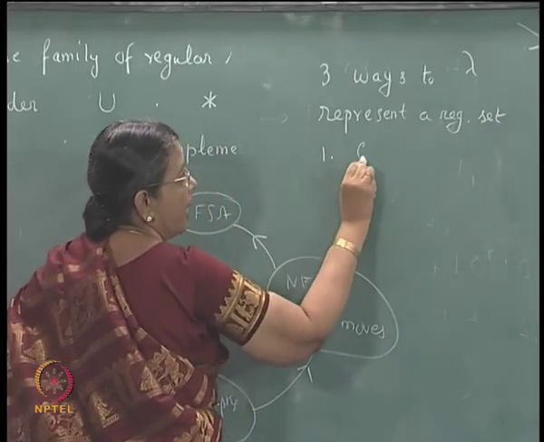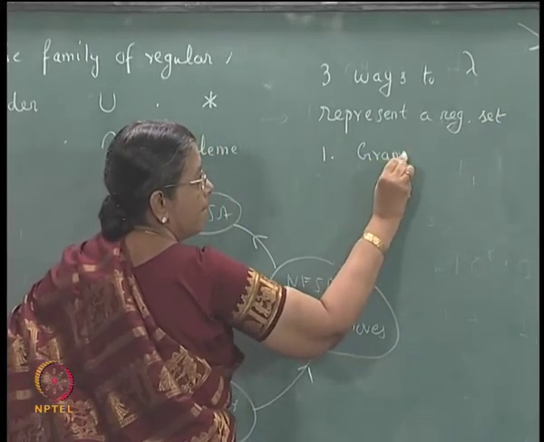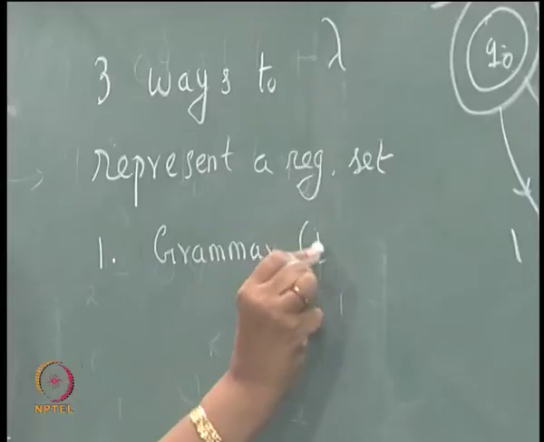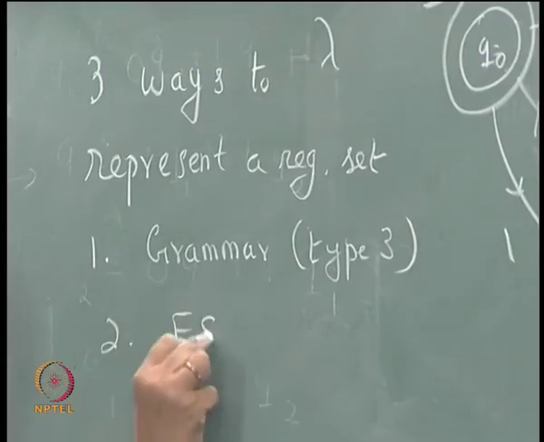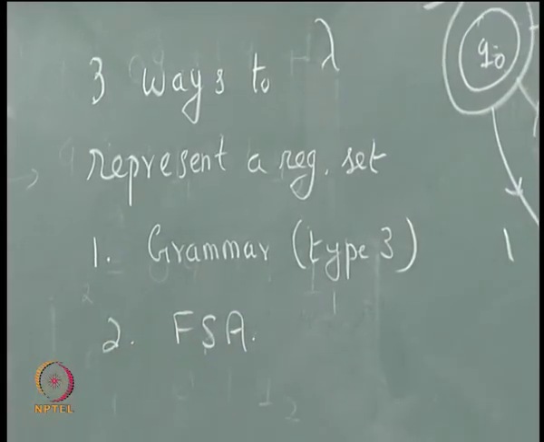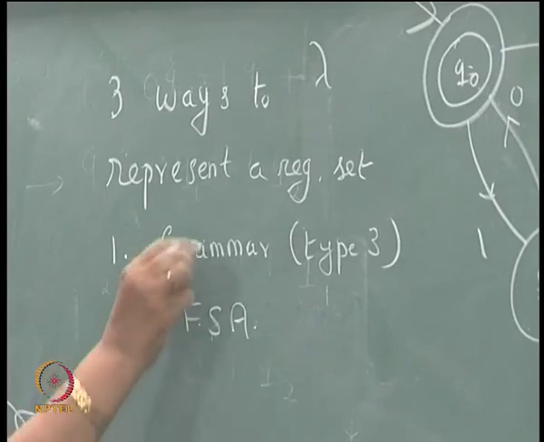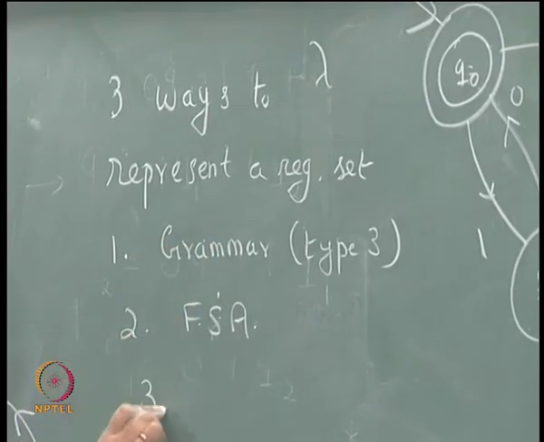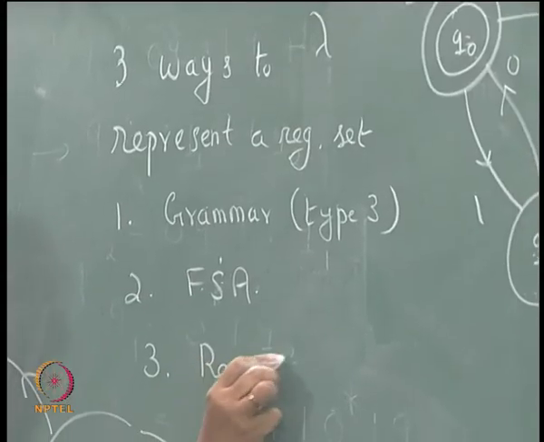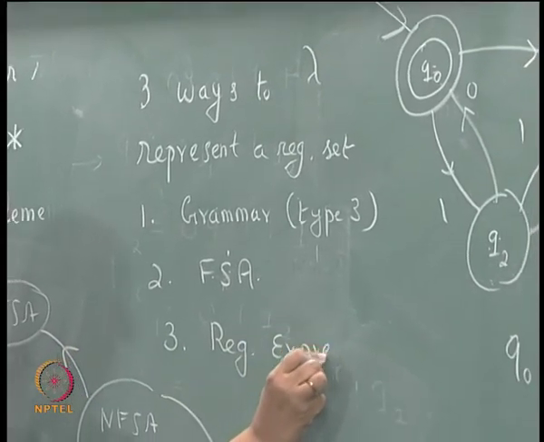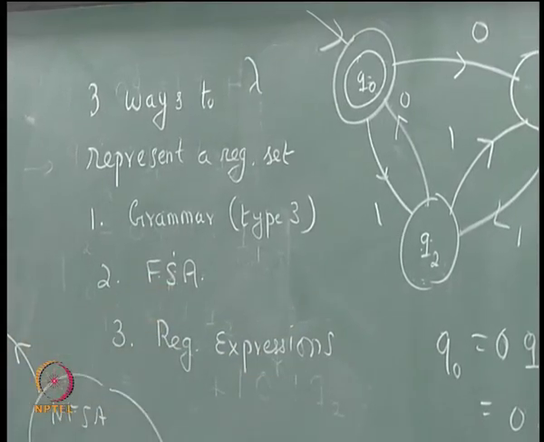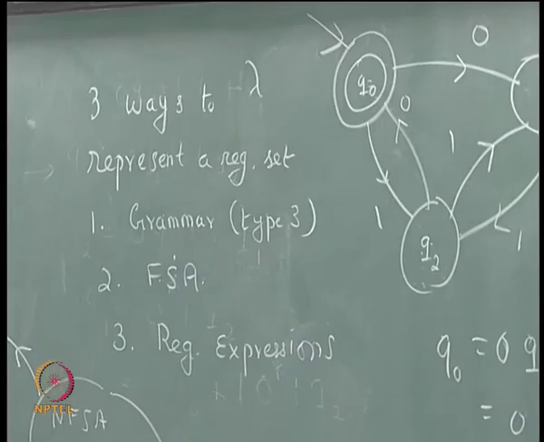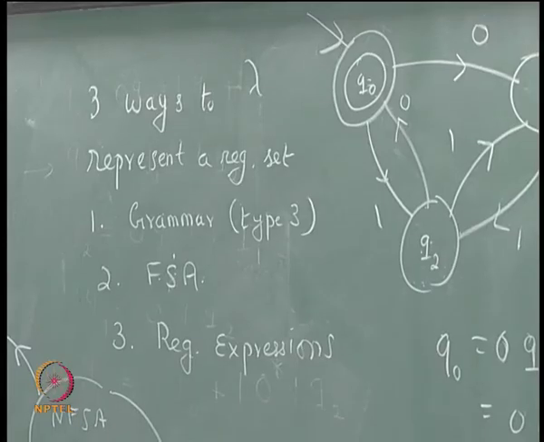One is grammar, it is type 3. Second is FSA, which is an acceptance device. We have shown the equivalence between the two earlier, and another is by means of regular expressions. We have seen the equivalence between these two now. So, all these 3 are different ways of representing a regular set.